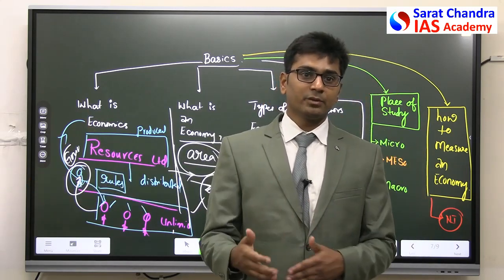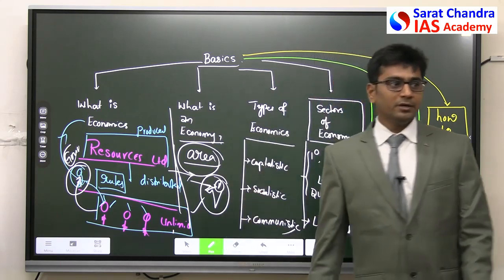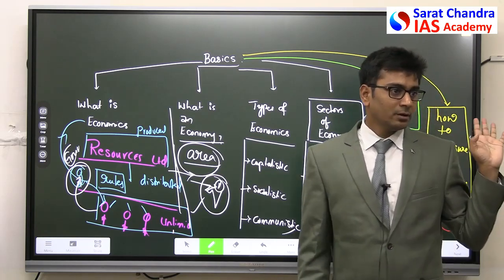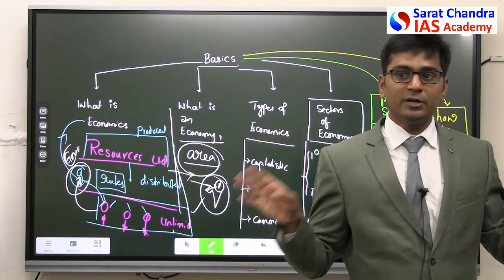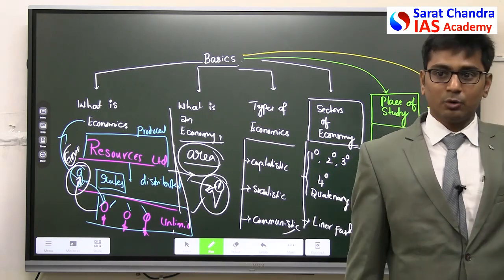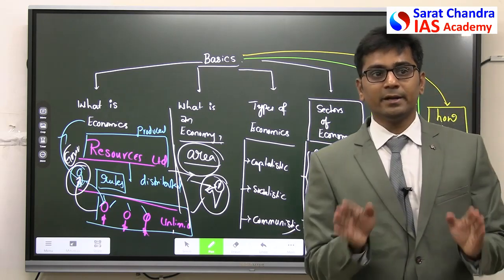Over a period of time, that has turned to a different model, that is called communism, but the principle is the same. Here in communism, there will be one agency which will be controlling, that is called government. Private players will not be entertained at all. Rather, there will be some government people who will be controlling the entire resources and they will be distributing it to the people.